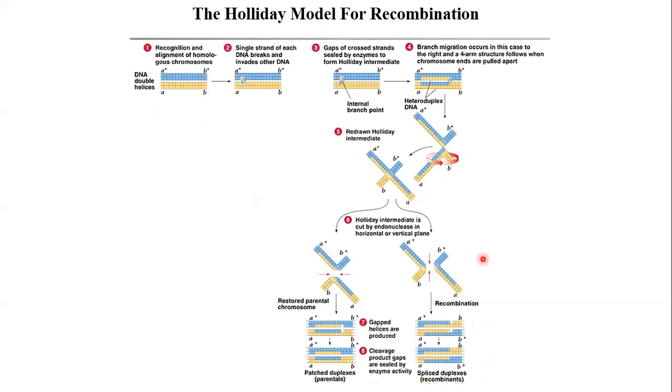Okay, so it depends on many factors. It depends upon which allele is considered, and where the event takes place, that is, where the chiasma is formed, and exactly which part gets exchanged between two chromosomes. But yes, this is only one model to explain how homologous recombination takes place. There are other models or other versions of the models which explain this event, because this takes place during prophase 1 and it is very difficult to study this crossing over event. So there are different models that try to explain what exactly happens.